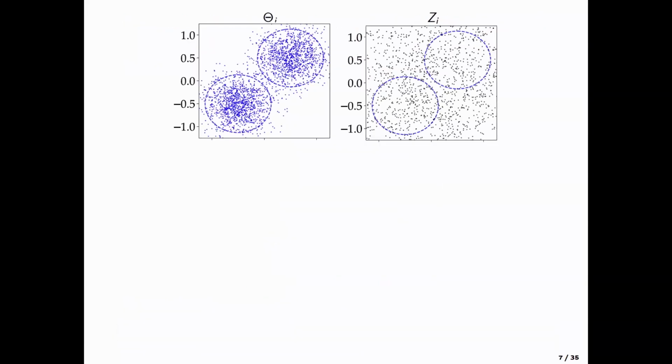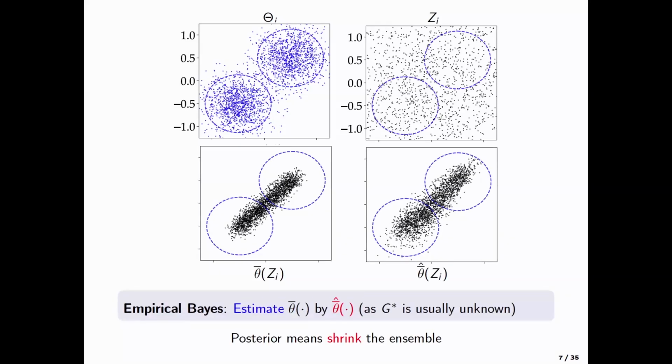So here's another simulated example. Here the theta i's were drawn from a two-component bivariate normal distribution. I just have the 2 sigma circles for the 2 normal components. I don't observe the theta i's. I only observe the z i's. There's a large variance, so this is what I observe. I do the posterior mean. That's the posterior mean. And of course, this is the posterior mean.